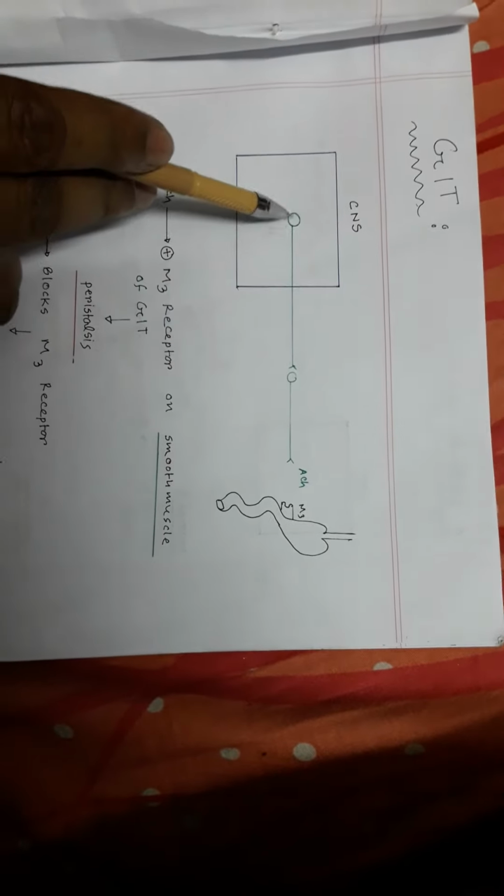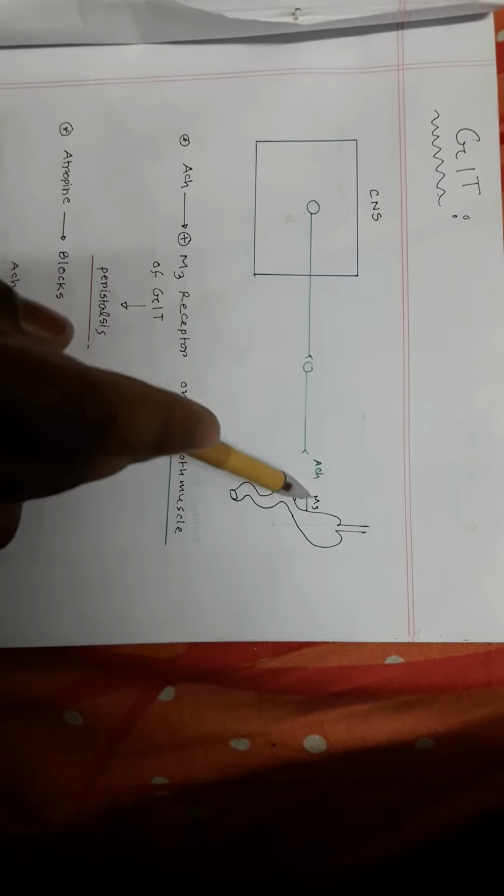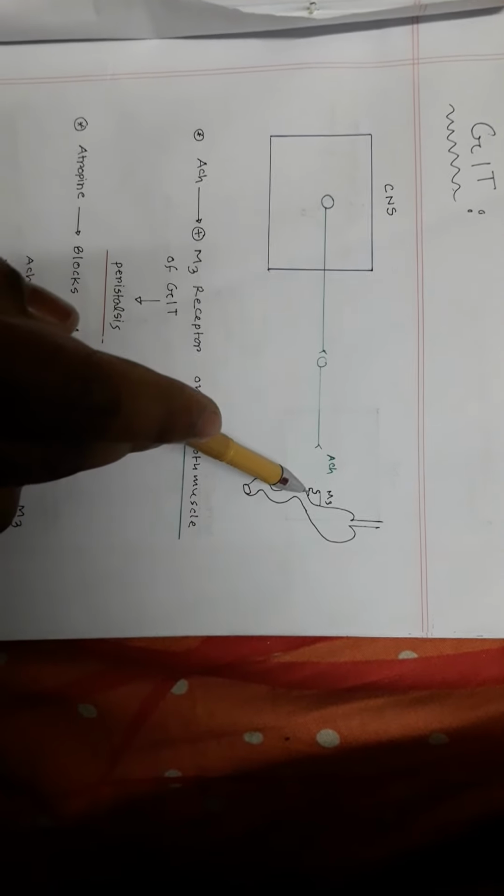Now let us see what is the effect of acetylcholine in the body. We can proceed system by system. This is the gastrointestinal tract: a preganglionic neuron from the central nervous system, and then a postganglionic neuron releasing acetylcholine. In the GIT there is the muscarinic receptor, mainly on the surface of smooth muscle.